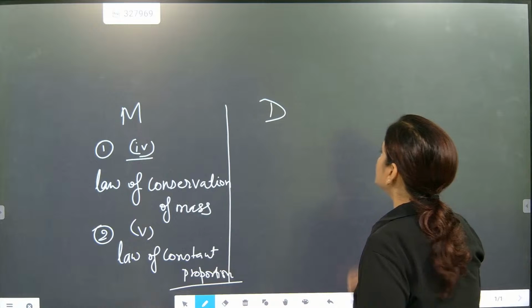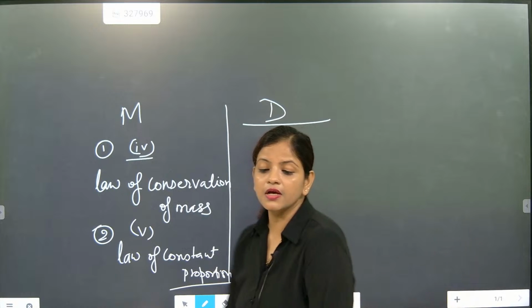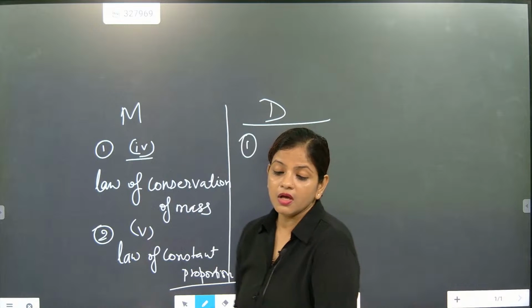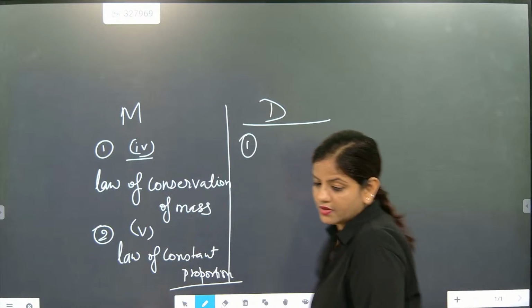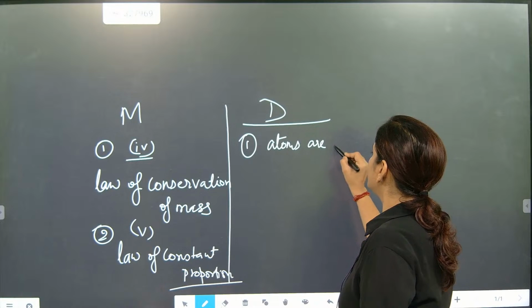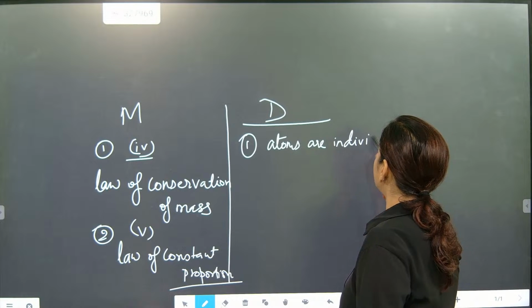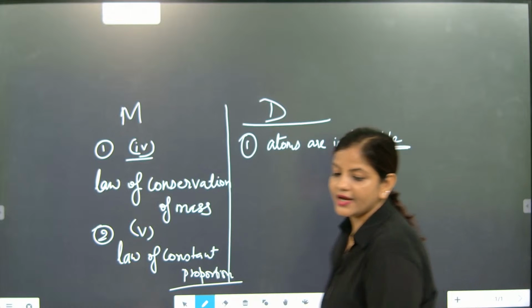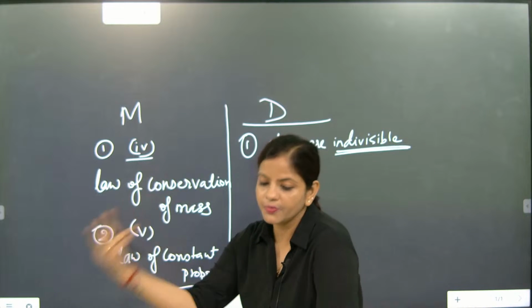So when we are talking about defects, we need to check one thing. First point: he told atoms are indivisible. That is not possible. Indivisible means cannot be further broken down. This was the problem. Atoms are not indivisible. They can be further broken down.